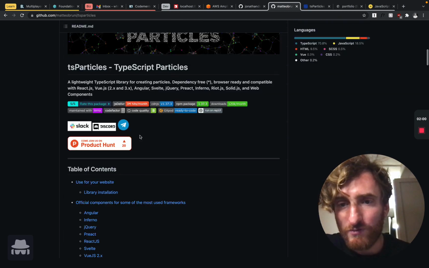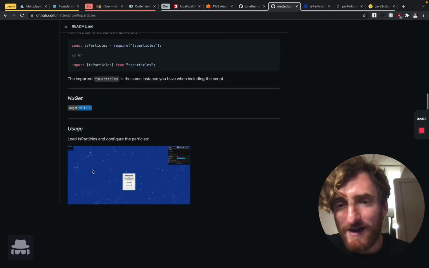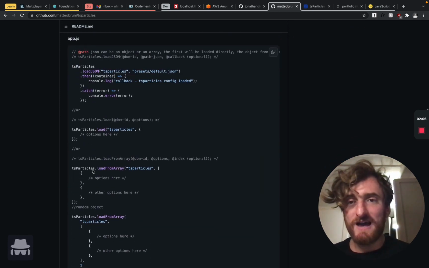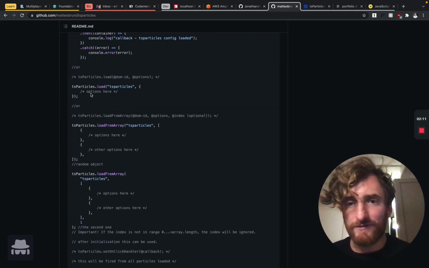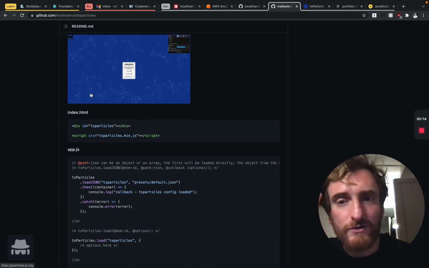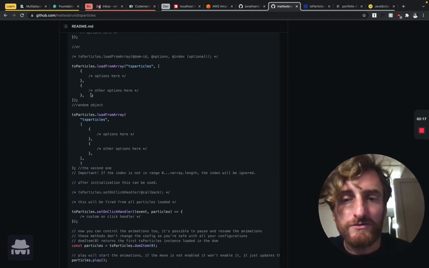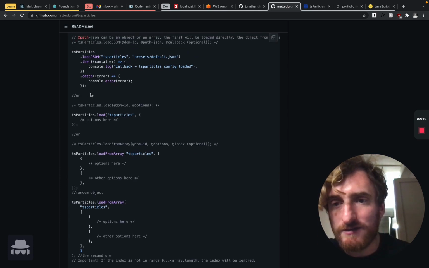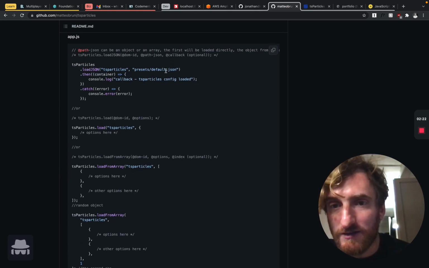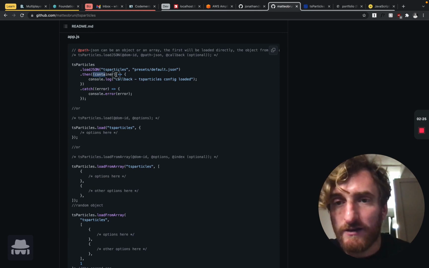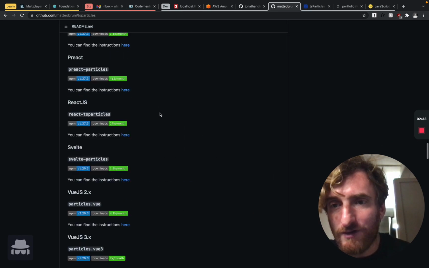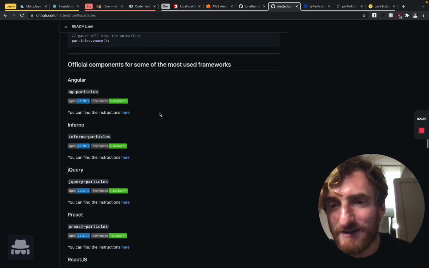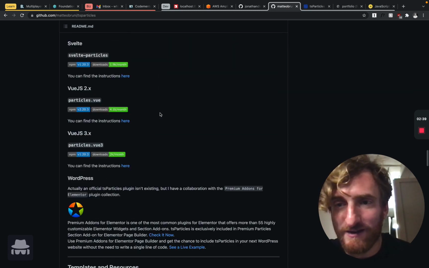Build, whatever. So I'm going here and, well, how do I make things happen? Oh look, TS particles and some code. Well, this is not relevant for React, and I'm trying to figure out how do I do stuff. How do I do stuff here? Okay, so you set it up. Okay, so there is some load JSON. Why would I want to load JSON? Container. Who is container? Call, I don't know, bunch of irrelevant stuff. And then the list of all their libraries. I don't know, is it like your list of achievements in life? I don't know what is happening here.